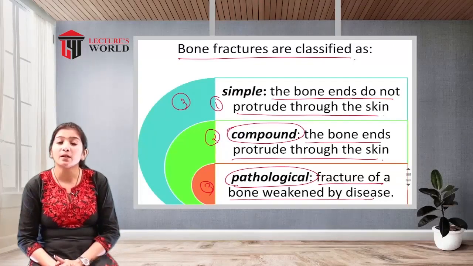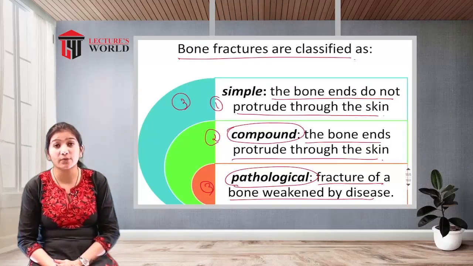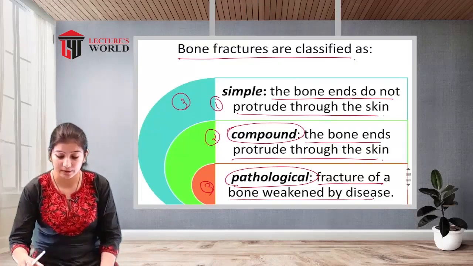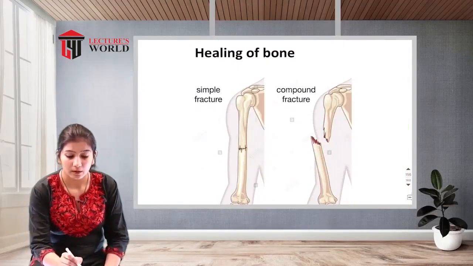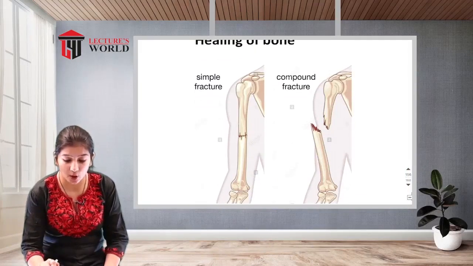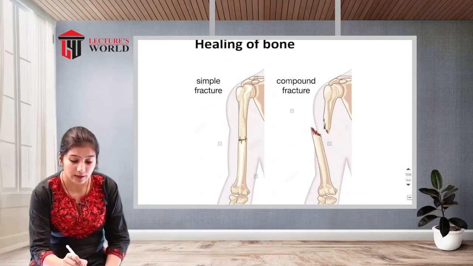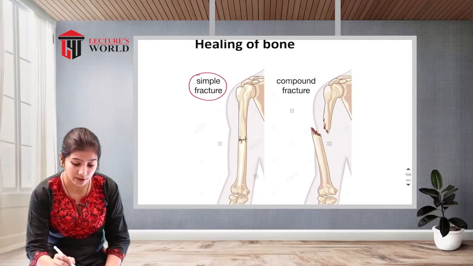In the simple fracture, the bone ends do not protrude out of the skin. In the compound fracture, the ends of the bones come out from the skin. And the pathological fracture occurs because of any underlying disease. So this is a picture of the fractures. This is the picture of a simple fracture, and this is a compound fracture.